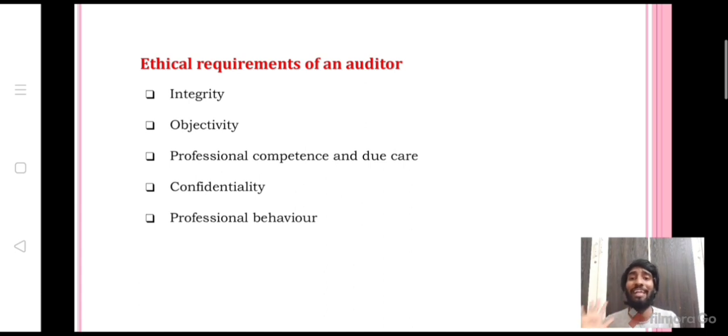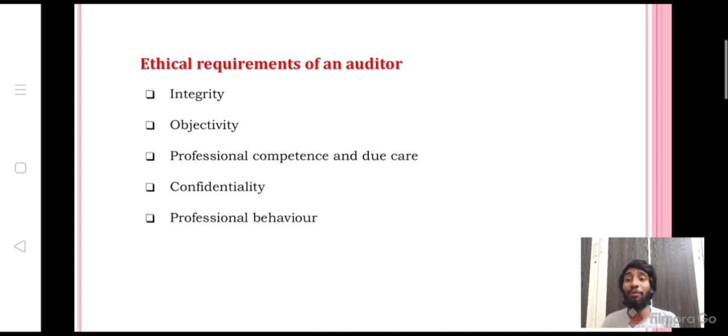And the next one is confidentiality. Confidentiality is nothing but maintaining secrecy. As an auditor, you will get some sensitive information from the client during the course of the audit. You should not disclose this information to outsiders or any other person. But there are two circumstances where you can disclose this information to outsiders. First, with the permission of the client. By taking permission from the client, you can disclose that sensitive information to outsiders. And second, as per law or statute. If the law or statute itself says you can disclose this information to outsiders, you can disclose it.